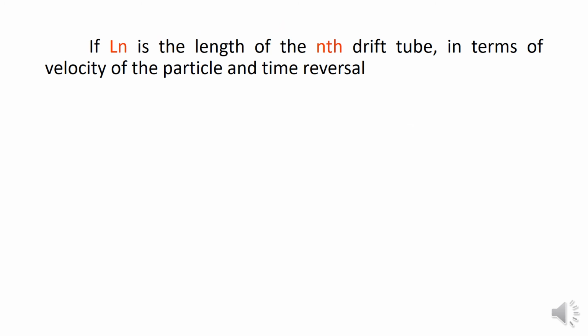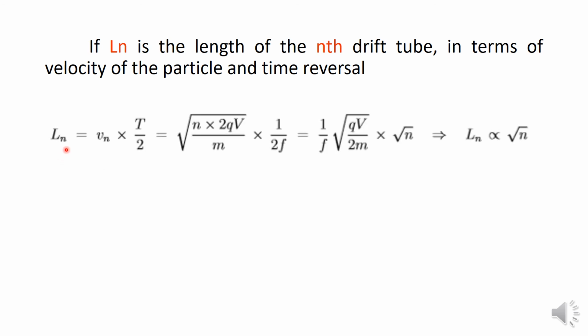Let us obtain the expression for the length of the tubes, electrodes or drift tubes. Let Ln denote the length, where n stands for the electrode number: first electrode, second electrode, third electrode, etc. We can express the length of the electrodes in terms of the velocity and time. You know that length is nothing but velocity into time taken.